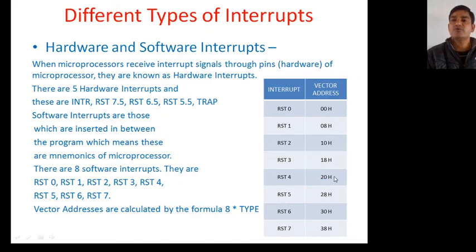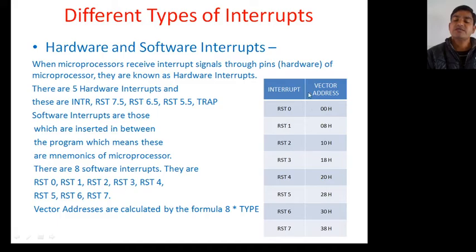Similarly, for RST 4 it is 20H, RST 5 28H, RST 6 30H, RST 7 38H. 8 into 7 is 56: 8 times 6 is 48, 48 plus 8 is 56. These are your vector addresses. When this instruction executes, suppose RST 4, the program control is transferred to the 0020 memory location.